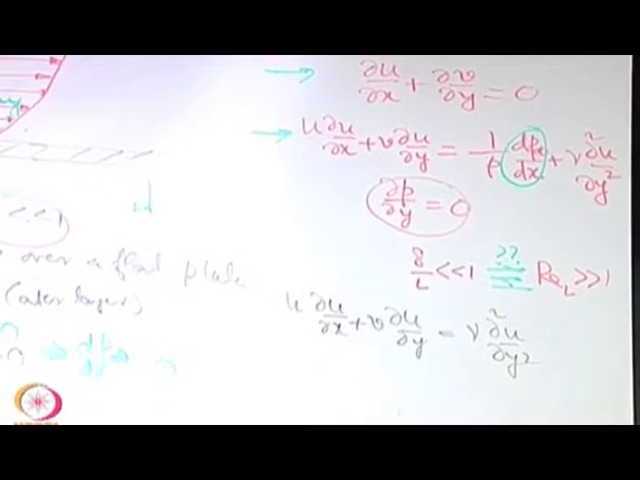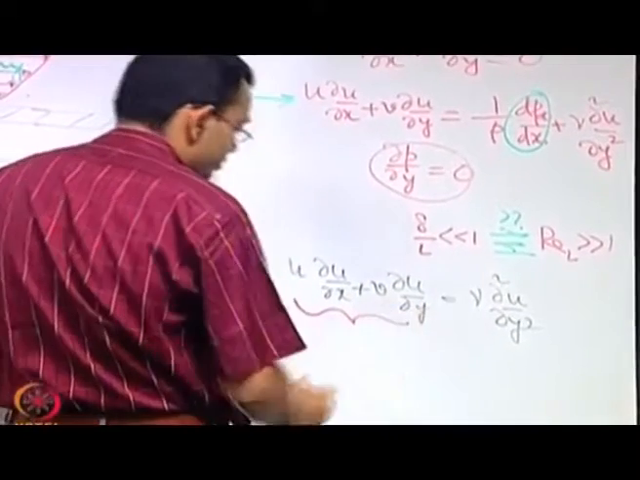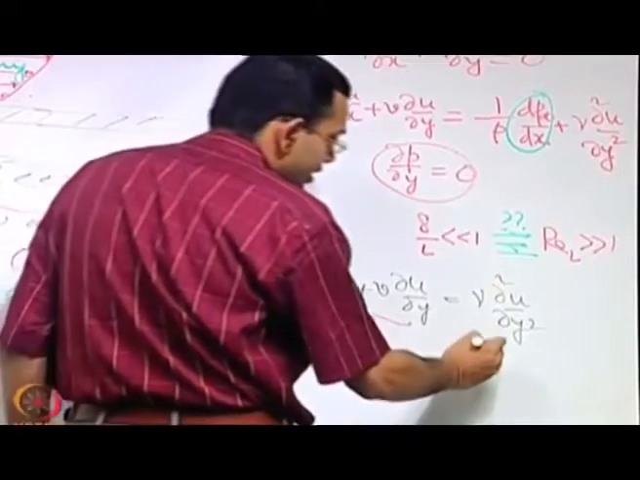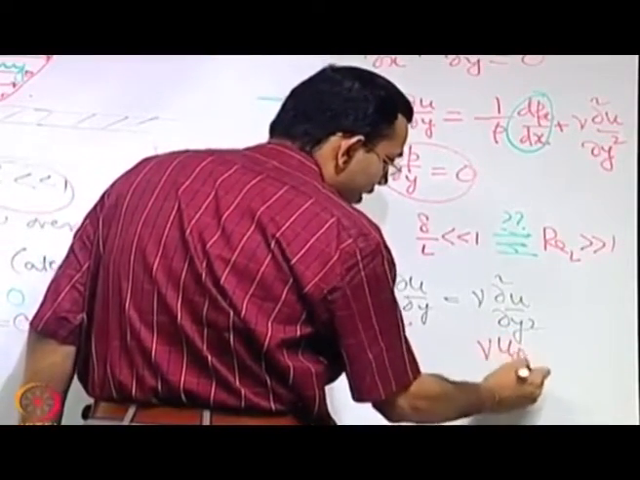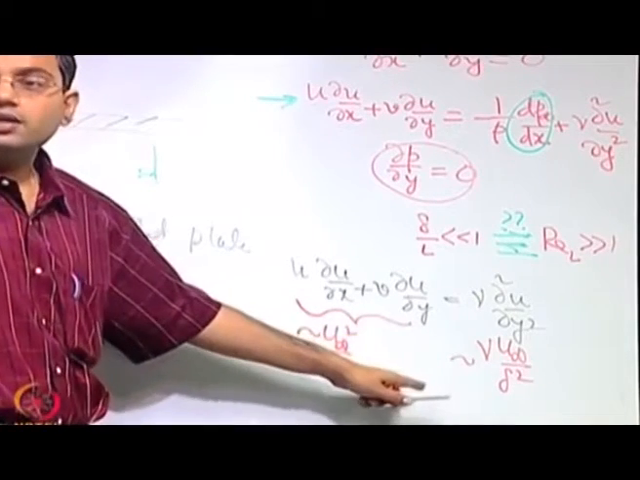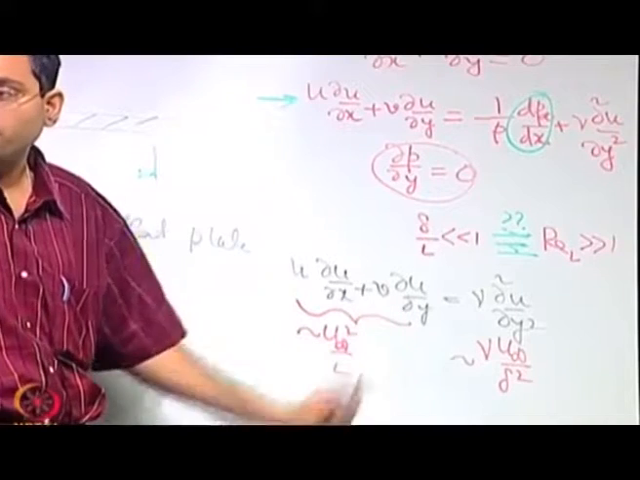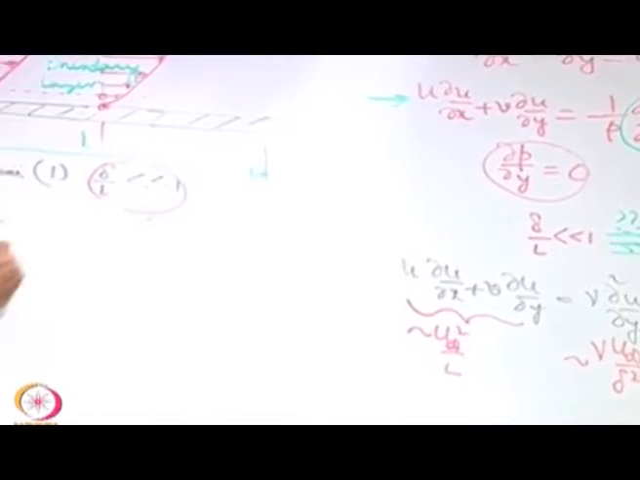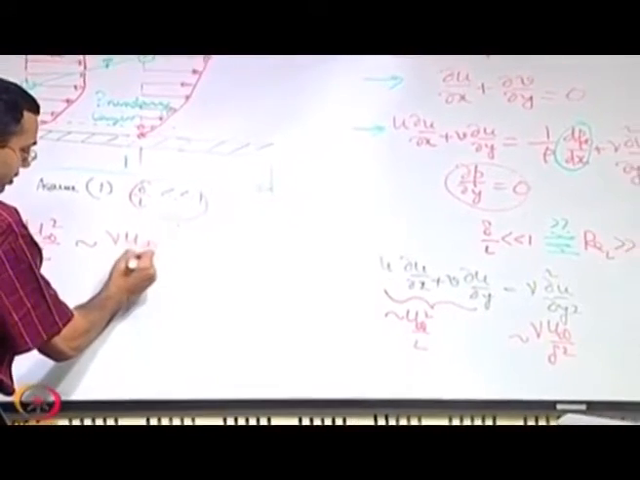okay. So if you write the order of magnitudes of different terms here, the left hand side order of magnitude is u infinity square by L, and the right hand side is nu u infinity by delta square, right. If this equation has to be important, then order of magnitude of left hand side and right hand side has to be the same, otherwise these terms cannot nullify each other. And therefore the important conclusion that we have from that consideration is that u infinity square by L is of the order of nu u infinity by delta square.